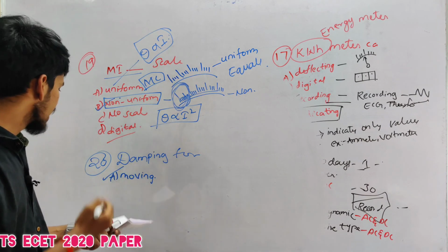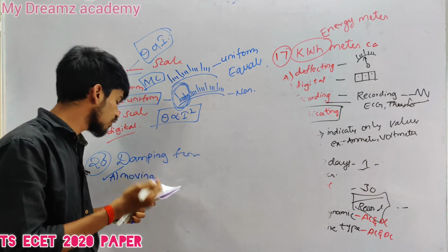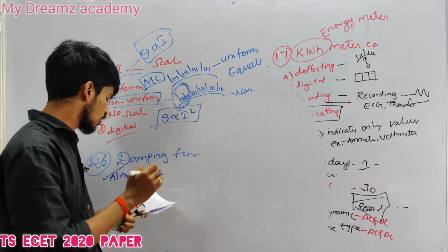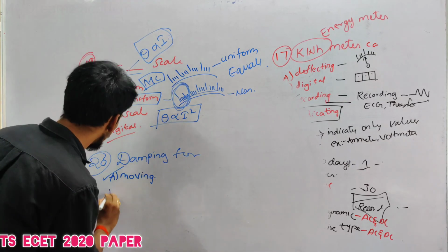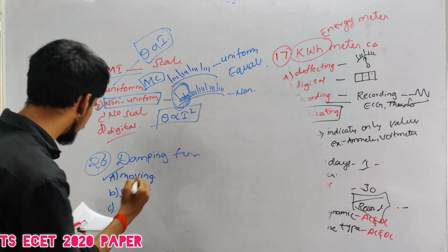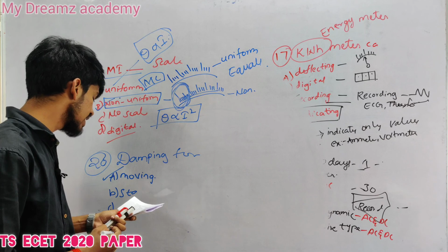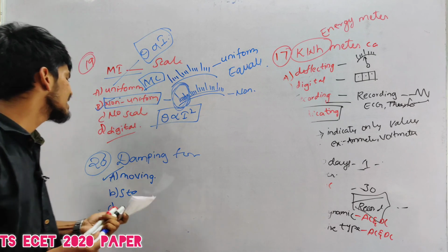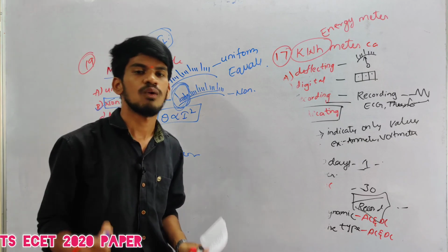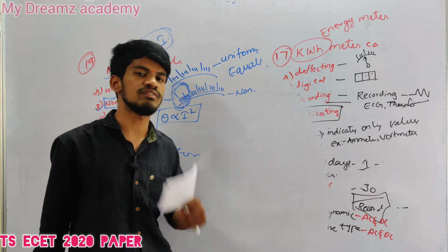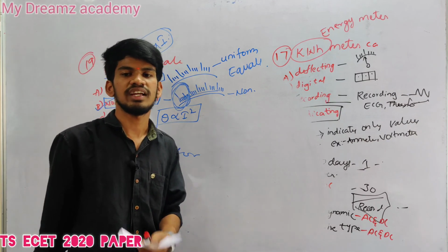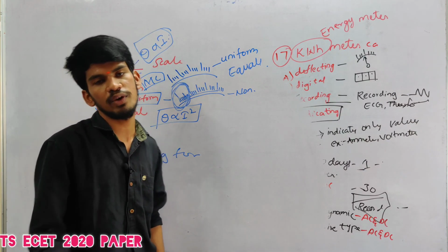Once again, question number 20. Damping force acts on a moving system of an indicating instrument only when it is option A moving, option B stationary or straight, option C just starting to move, option D near its full deflection. This damping force occurs only when the system is moving. What is the use of this damping force? It damps out the oscillation. So it occurs only when moving.